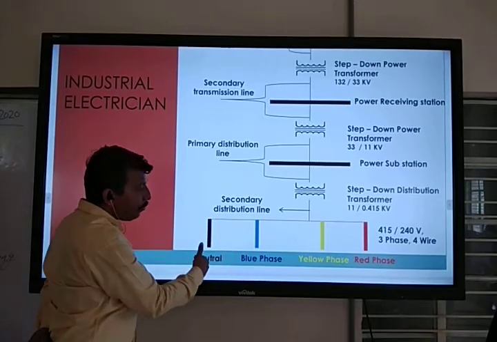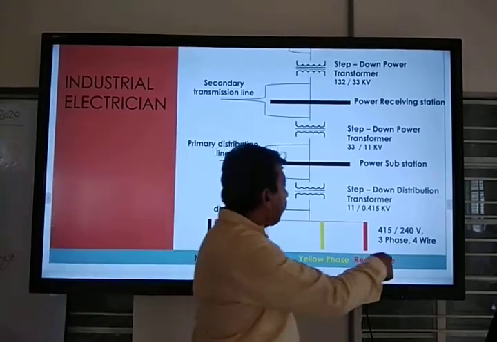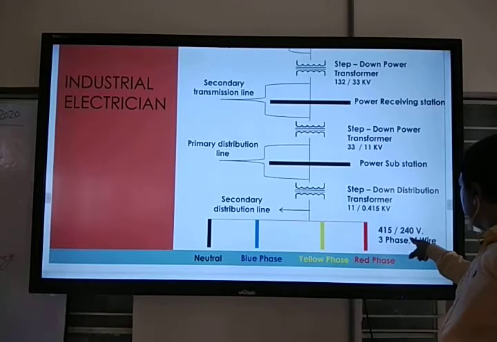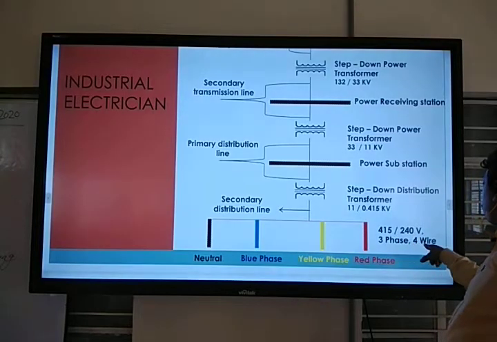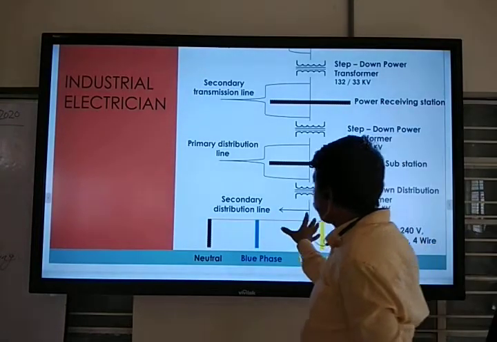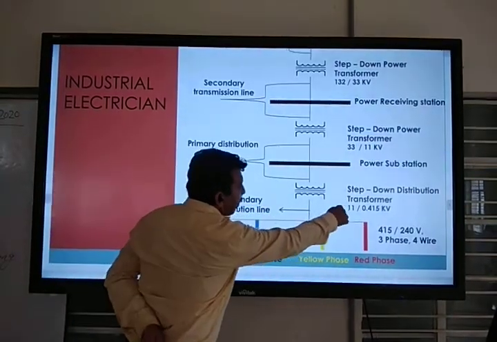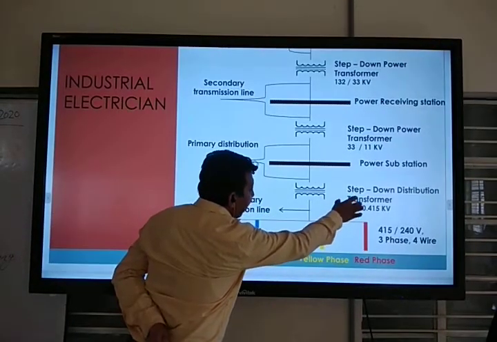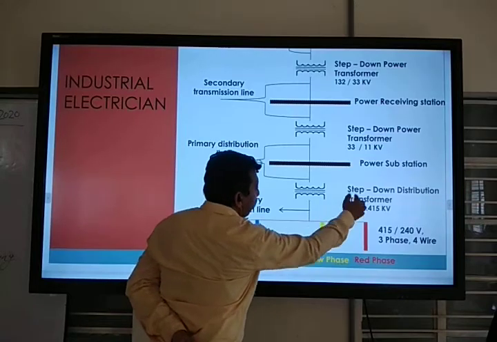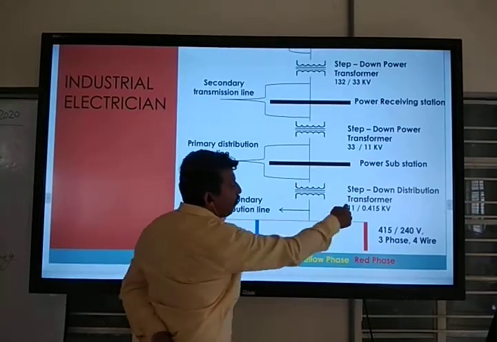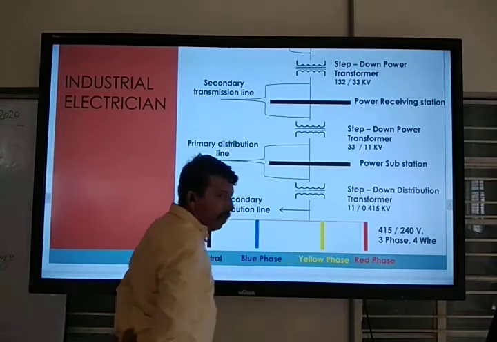Three phase with neutral, 415 volt or 240 volt, three phase 4 wire. So the distribution line is three phase. The 11 kV line goes to the transformer, and the outgoing is 0.415 kV.